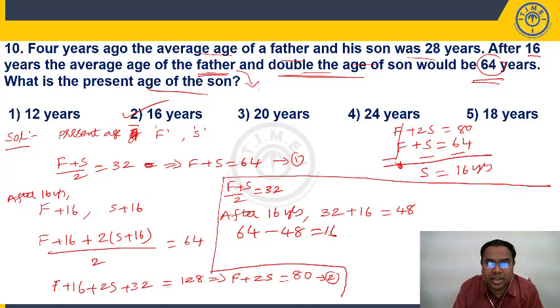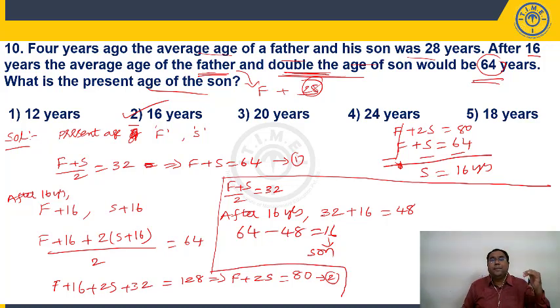Why are we getting 16 extra? After 16 years, I am taking father, but I am taking double the age of son. It is 2 times the age of son. That means instead of 1 son, I am taking 2 times. That means the 16 years is nothing but the age of the son. Logically I can say the second option is my answer. You got the point? Present average 32. After 16 years, father will increase by 16, son will increase by 16, so the average should also increase by 16. It has to be 48.